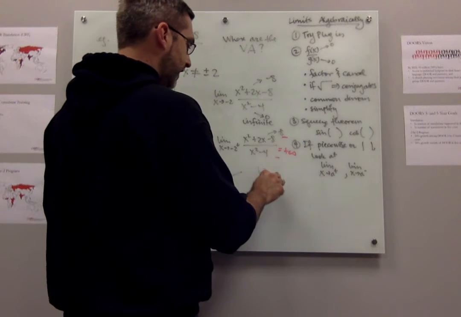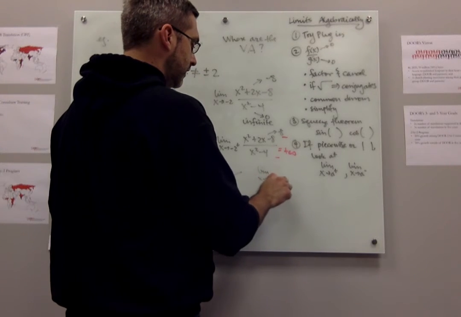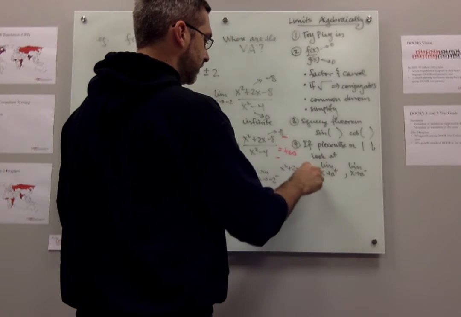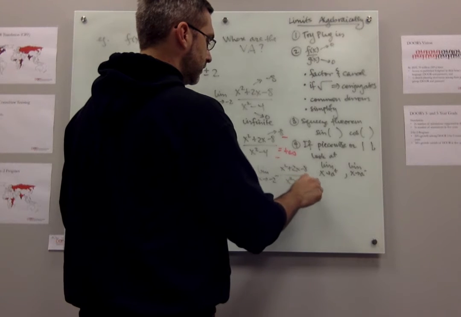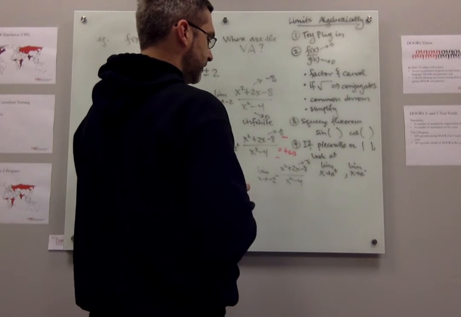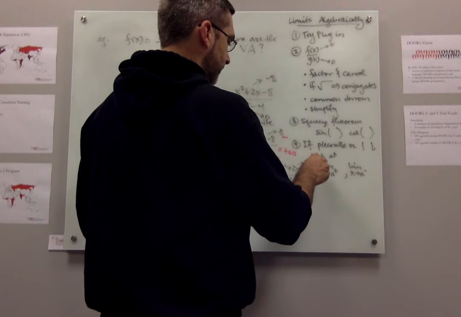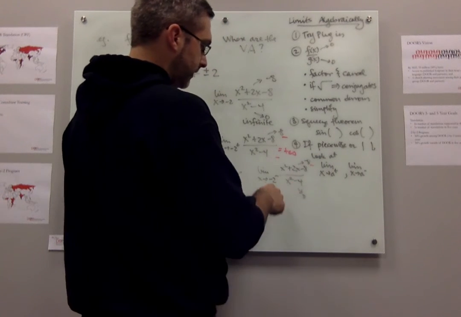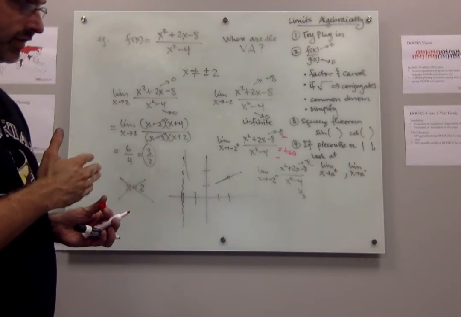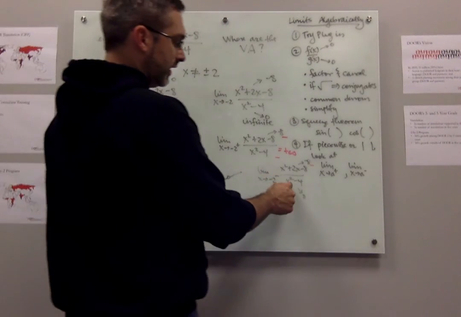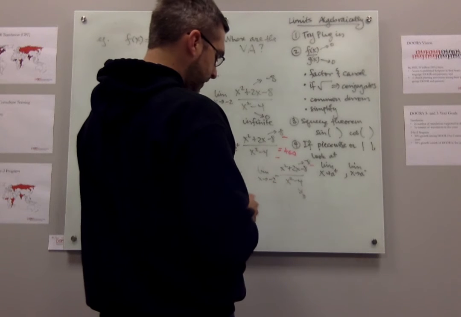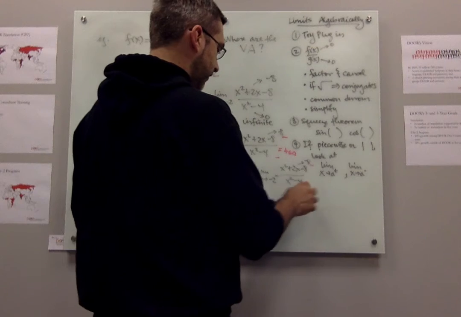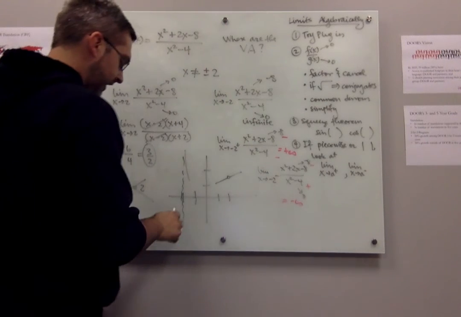And if you were to check this, x goes to -2 from the left. Okay, again, the top goes to -8, which is negative. And then the bottom goes to 0, but if I'm to the left of -2, like -3, if I plug that in, -3 squared is 9 minus 4 is actually a positive number, so overall this is negative over positive, which is negative infinity.